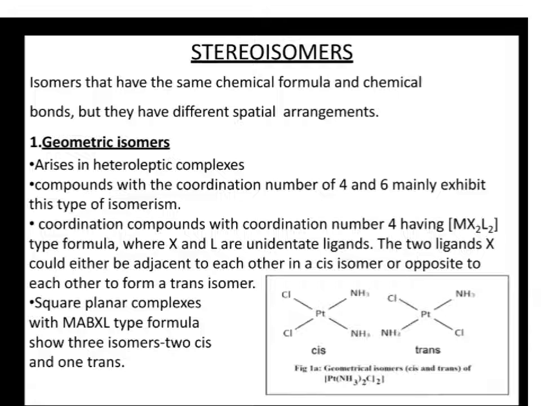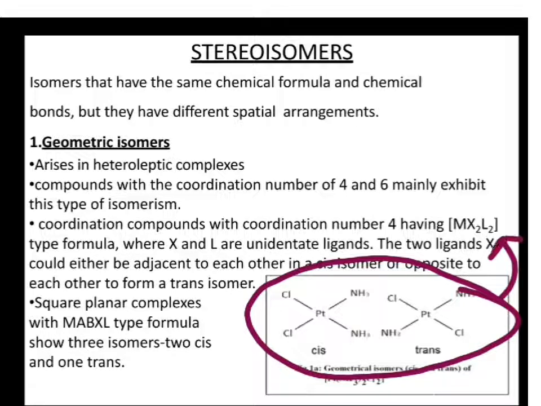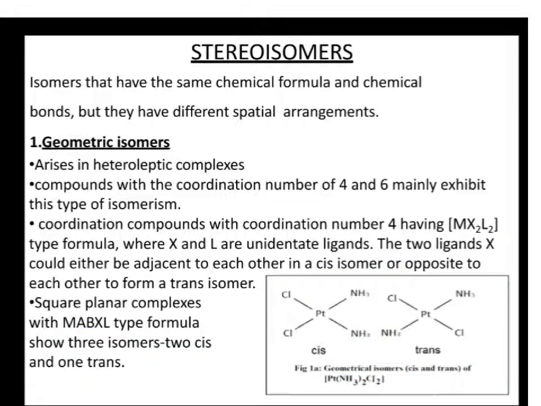So this is for coordination number 4: the ligands will be either adjacent to each other or opposite to each other. This example is for complexes of the type MX2L2. Now, read this last point: square planar complexes of the type MABXL. If all four ligands are different, it will show three isomers: two cis isomers and one trans isomer. Maybe you can draw and see.